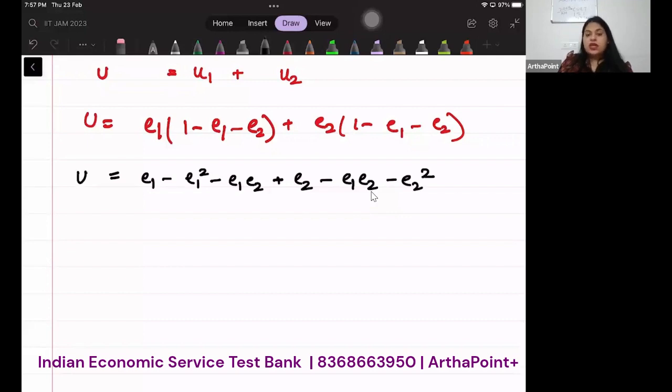Now, the question that we want to ask is: if this is my utility function, all of it together, what is the amount of effort that will have a positive effect on utility? Yes, there is a positive effect: when I increase the tree cutting, it helps to increase my utility.